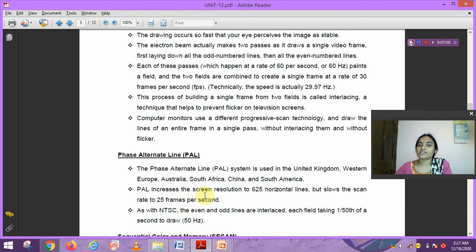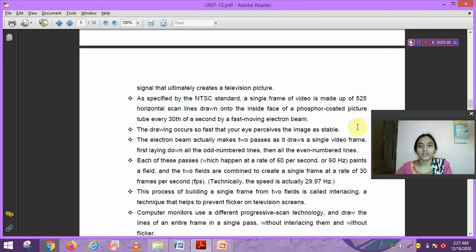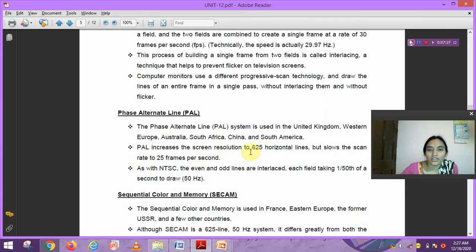PAL increases the screen resolution to 625 horizontal lines but slows the scan rate to 25 frames per second. But in NTSC, there are 525 scan lines at 30 frames per second. Every 30th of a second it can scan horizontal lines up to 525, but in PAL it is increased to 625 horizontal lines, while the frames per second is 25, slower than NTSC.